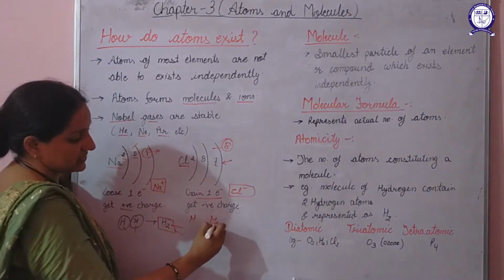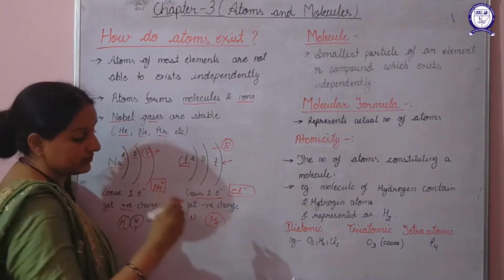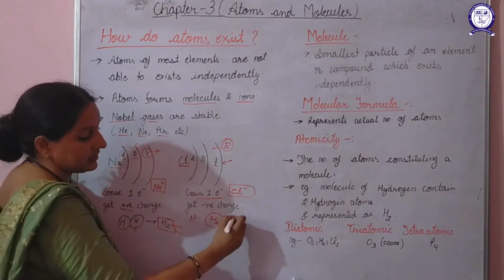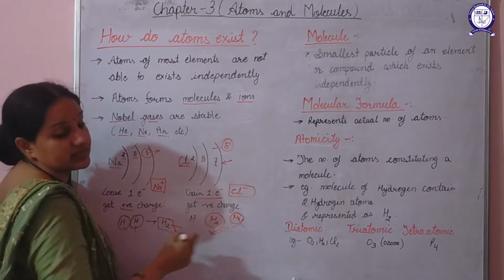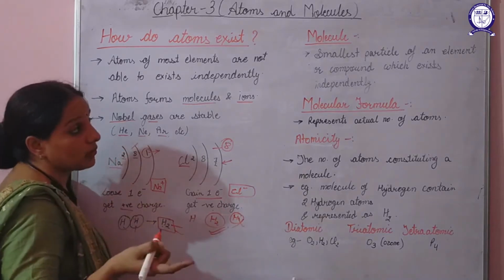Here H2, this is the molecule. Why? Because it can exist independently. Hydrogen cannot exist independently as this. It can exist independently in form of its molecule.